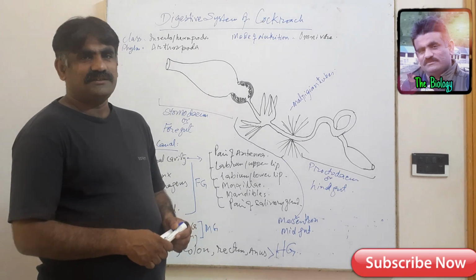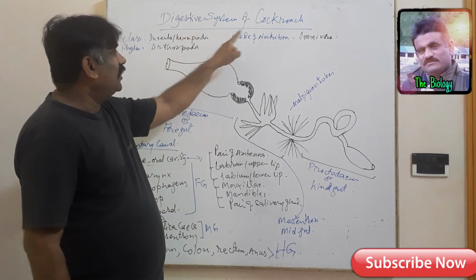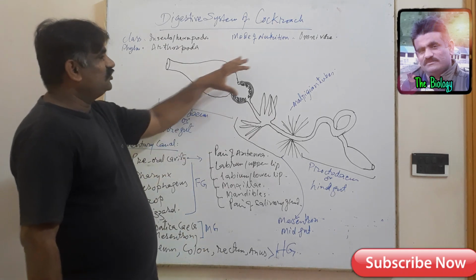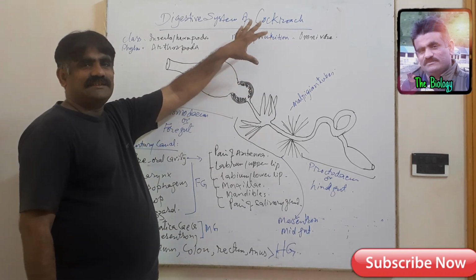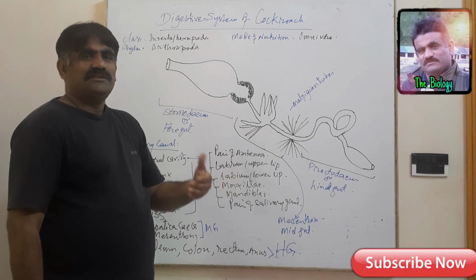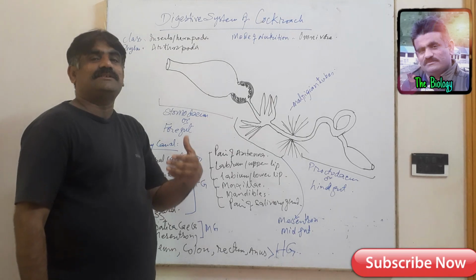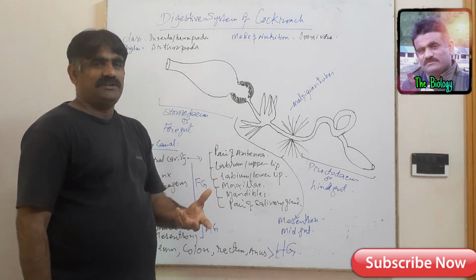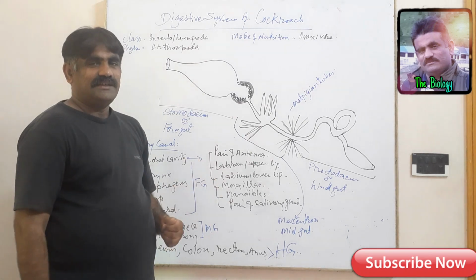Now, if we see the digestive system of cockroach, we should know before discussing the system how this cockroach feeds, what is its mode of nutrition, and what types of food it takes.